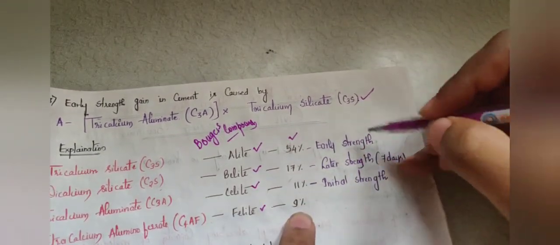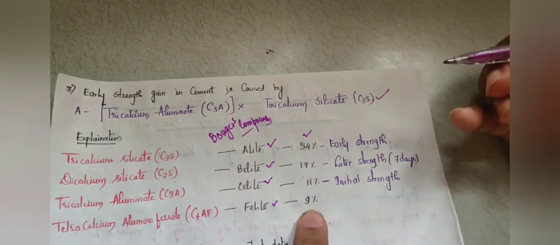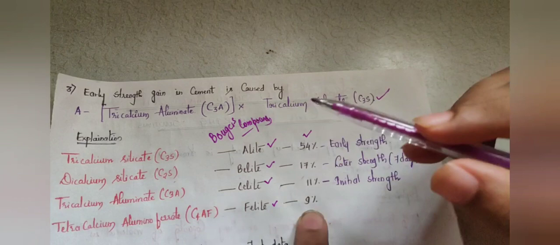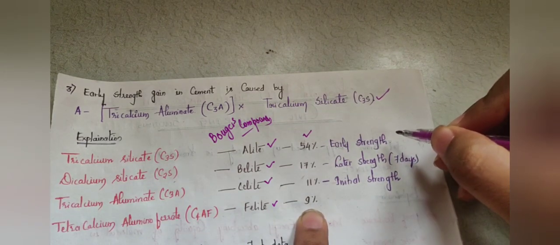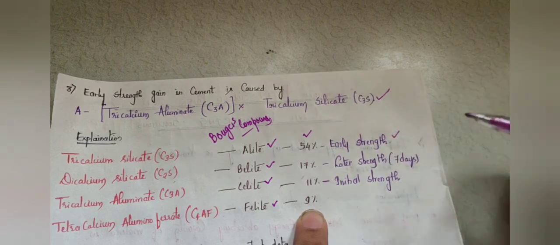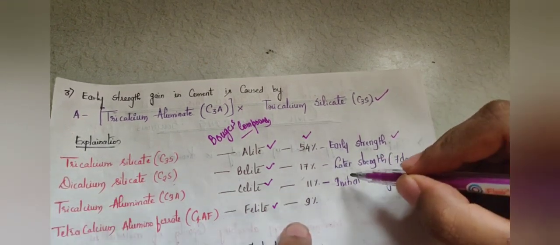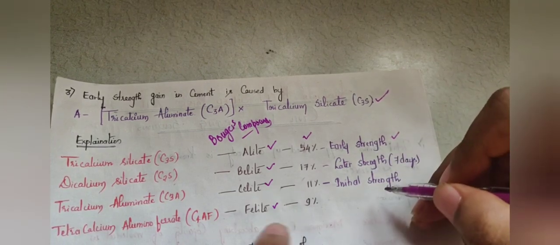You may also get questions related to strength: which element gives strength at what stages? The same question is here, early strength gain. The compound responsible for early strength is tricalcium silicate. Dicalcium silicate gives strength at the later stage, that is after 7 days.